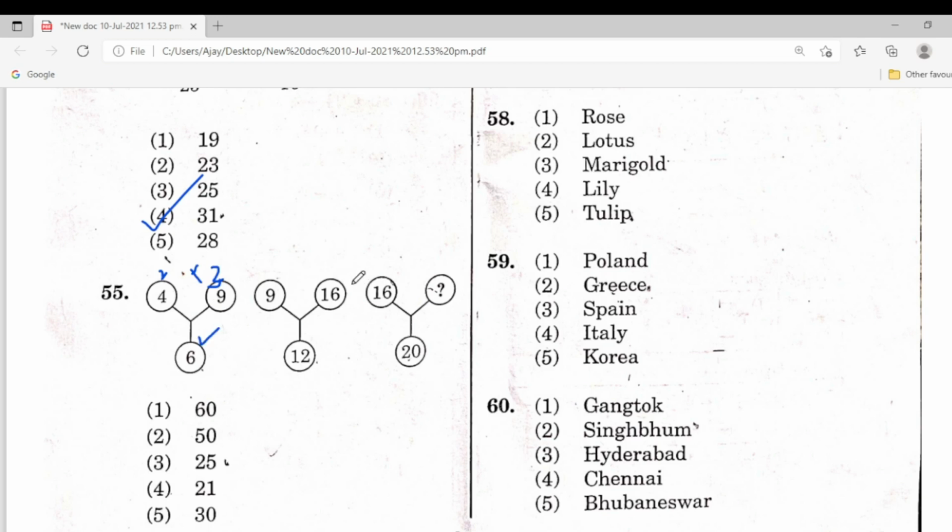So just like here, root of 9 is 3 and root of 16 is 4, 3 4s are 12. Next one is 4. 55, the fourth one is the correct answer. So here is the answer.